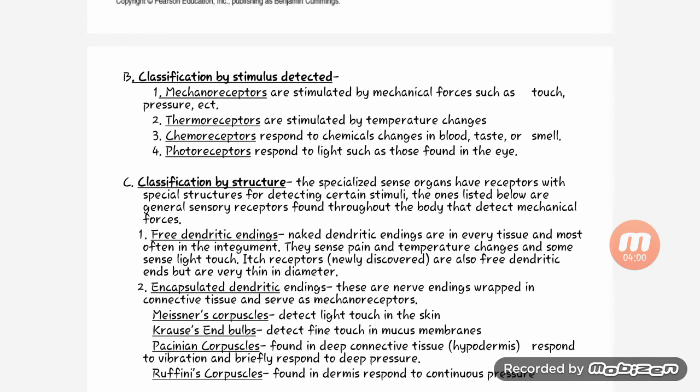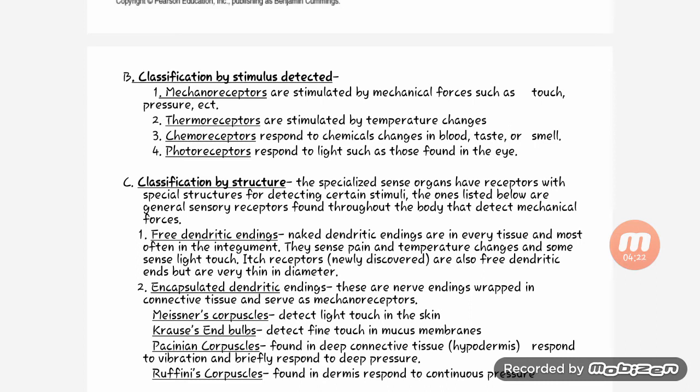Next is the classification by the stimulus detected. First, mechanoreceptors are stimulated by mechanical forces such as touch and pressure. Thermoreceptors are stimulated by temperature change. Chemoreceptors are stimulated by chemical change in the blood, taste or smell. Photoreceptors detect light, such as found in the eye.